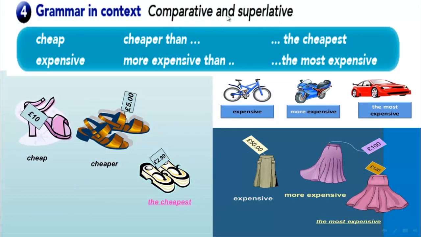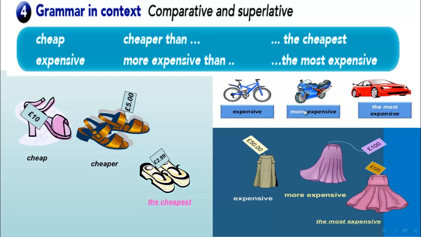Comparative and superlative, we can use these words. Cheap, cheaper than, the cheapest. Expensive, more expensive than, the most expensive. Picture one, cheap. To compare between two things, we say cheaper. To compare more than two, we say the cheapest.